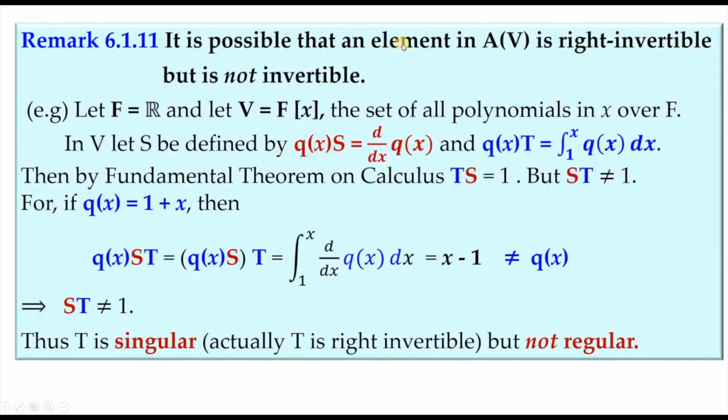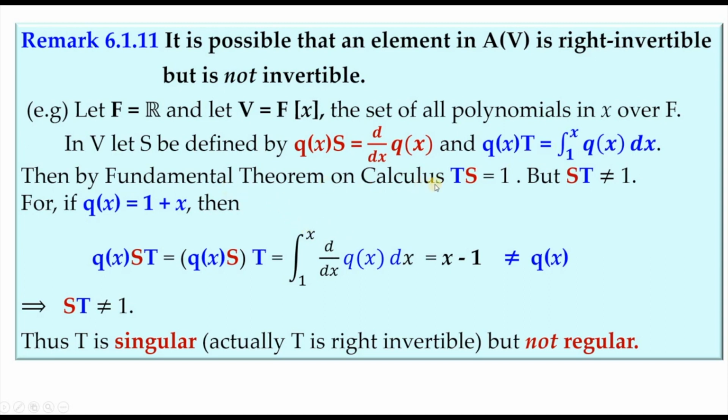Now, it is possible that an element in A(V) is right invertible, but it is not invertible. For that we consider this example. If we consider F to be the field of real numbers and V to be the set of all polynomials in x over F, then in V we will consider two transformations, S and T. Let S be defined in this way: it takes any polynomial to its derivative, and let T be another transformation which takes any polynomial q(x) to the integral of q(x) dx integrated between the limits 1 and x.